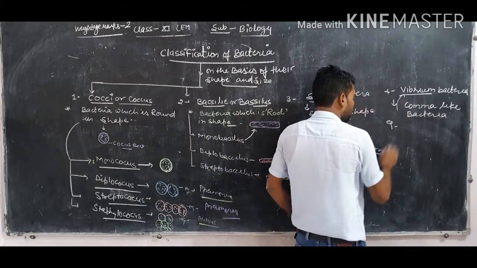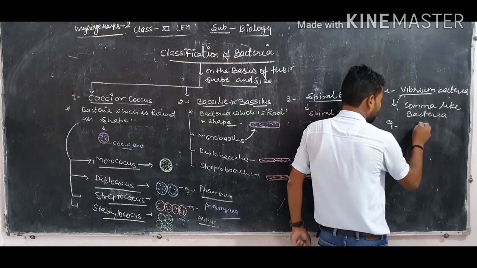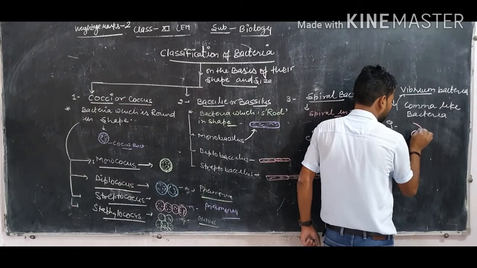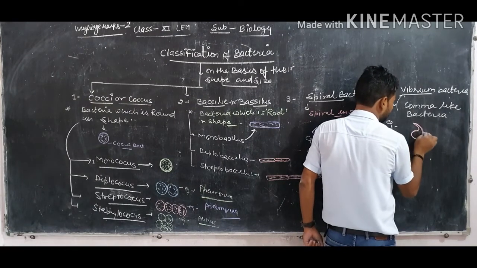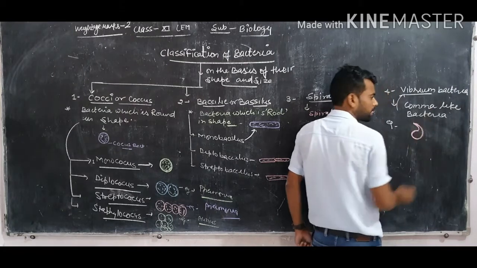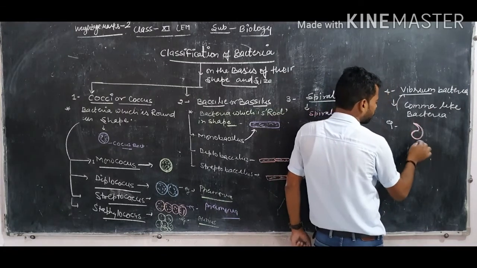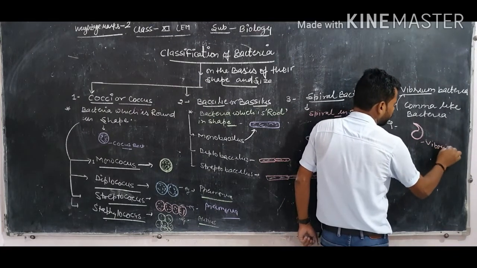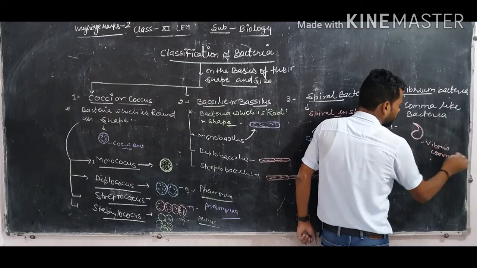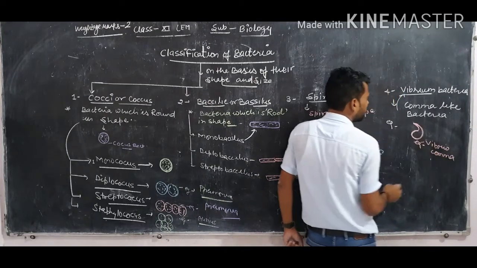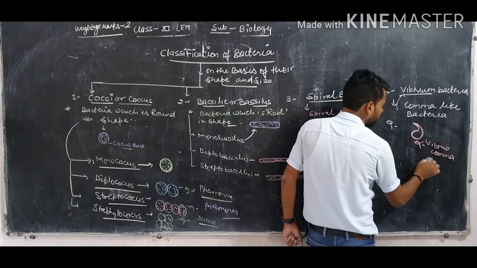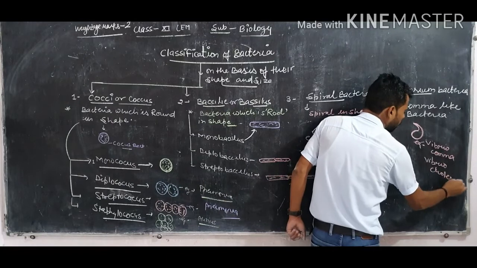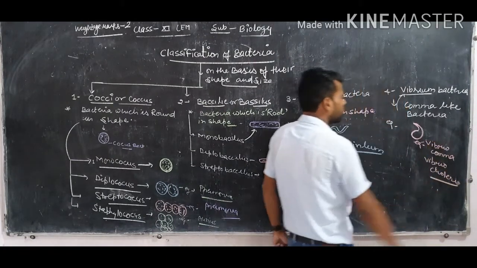For example, like this. These bacteria are known as Vibrio bacteria. Vibrio comma is an example of Vibrio bacteria, and Vibrio cholerae is also an example.